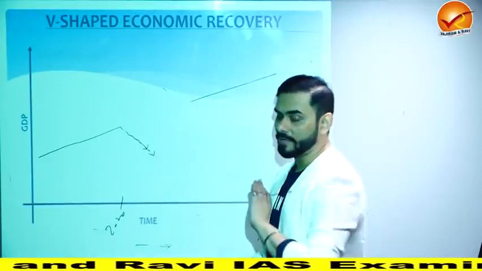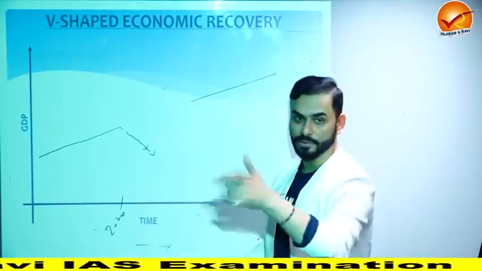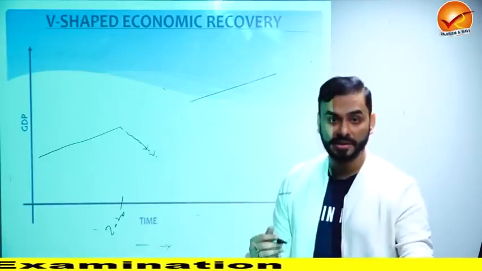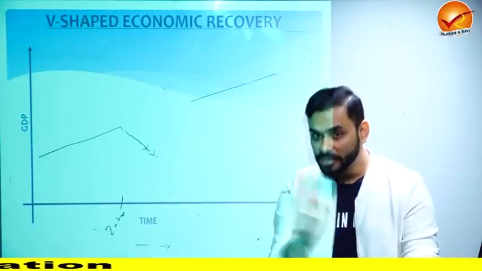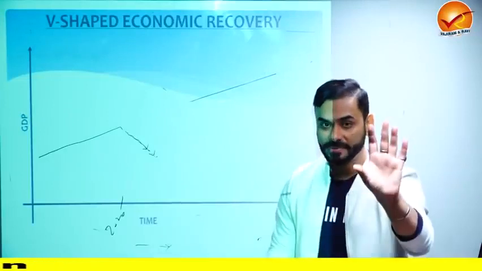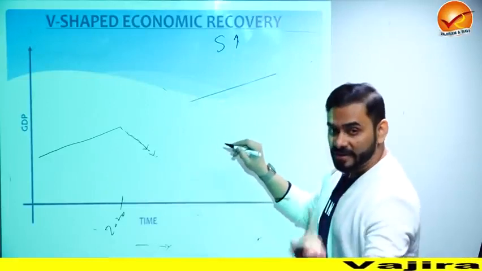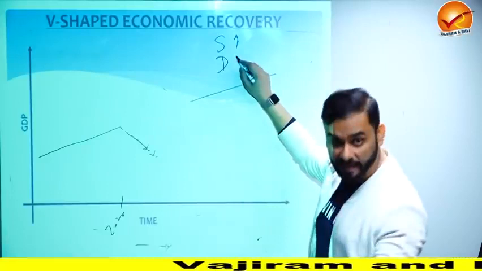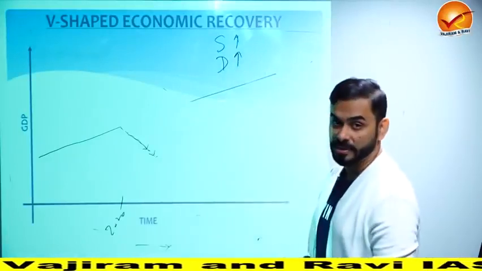Because of lockdown, factories are not running. People lost their jobs, no income. No supply, no demand. Now slowly the lockdown is going. When the lockdown is going, the factories are coming up, which means supply of goods will increase. When the factories are running, people would get jobs also, plus government is also doing direct benefit transfer, so demand for goods would also be there. Supply and demand would be there.